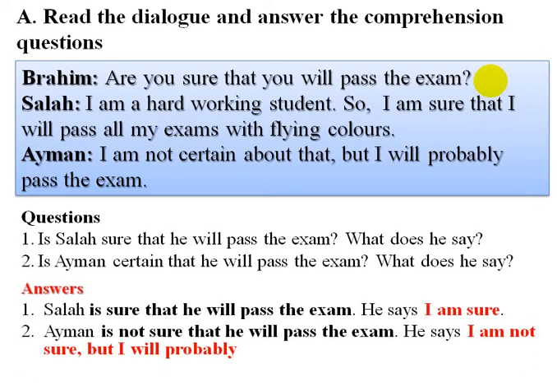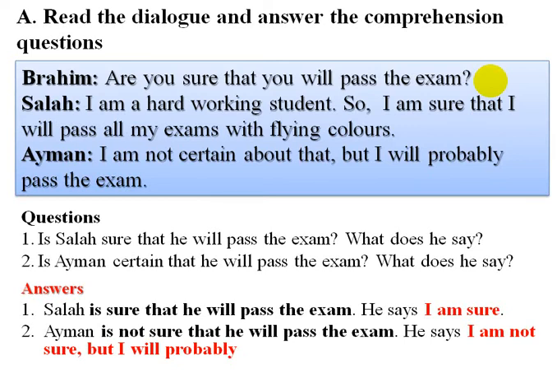So the answers. Number one, Salah is sure that he will pass the exam. Why? Because he says, I am sure that I will pass all my exams with flying colors. Ayman is not sure that he will pass the exam. Why? Because he says, I am not sure, but I will probably pass my exam.